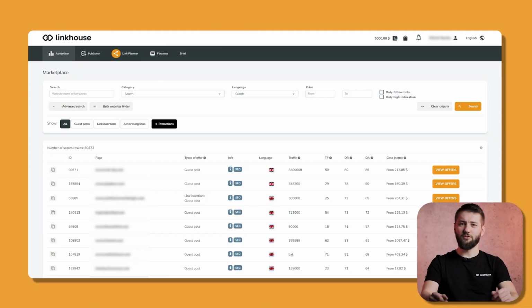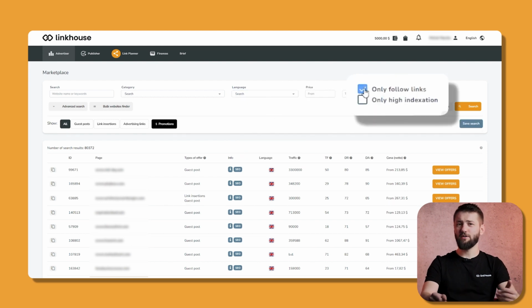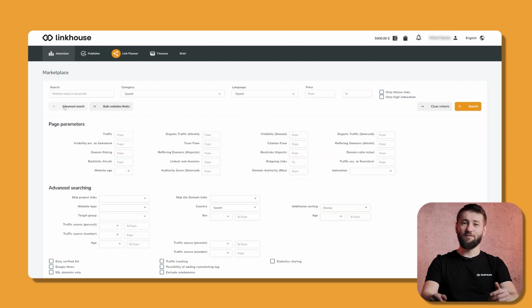Use the basic search to find portals exactly matched by tags. Find portals in a specific theme or in a certain language. Set the maximum and minimum price per offer and choose whether you are interested in follow links or those with high indexation only.